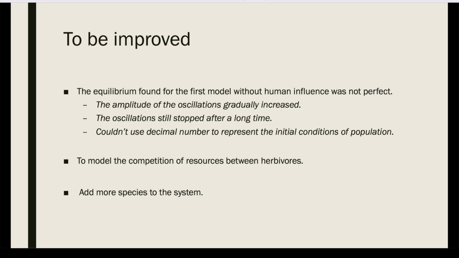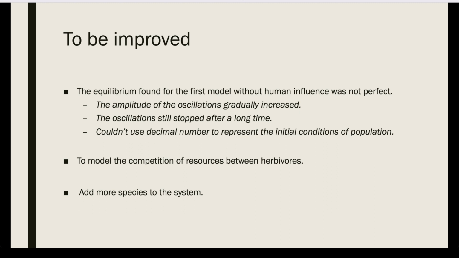What caused it is that we didn't use decimal numbers to represent the initial conditions of the population, because that wouldn't make sense. But if we could come up with parameters such that the solution for the equilibrium state had whole numbers of population, the model would possibly act more stable.